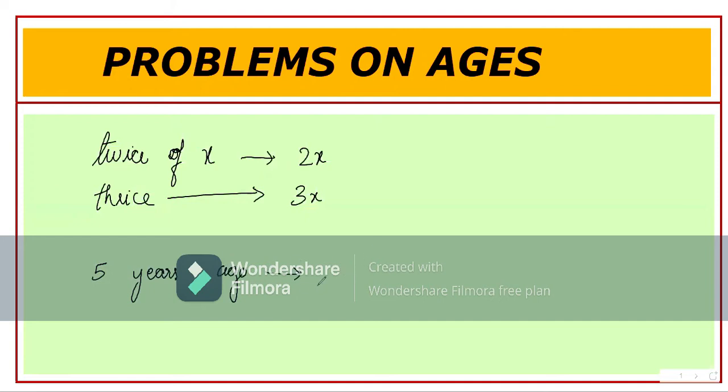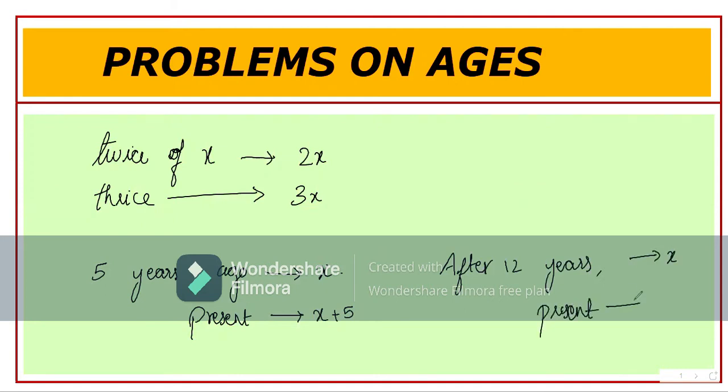5 years ago means you need to subtract or add. Can you guess? If in the given question, 5 years ago the age is x, then you have to consider the present age as x plus 5. Yes. So 5 years ago, our age will be lesser than the one we have right now. Right. So this is simple logic that you have to use.